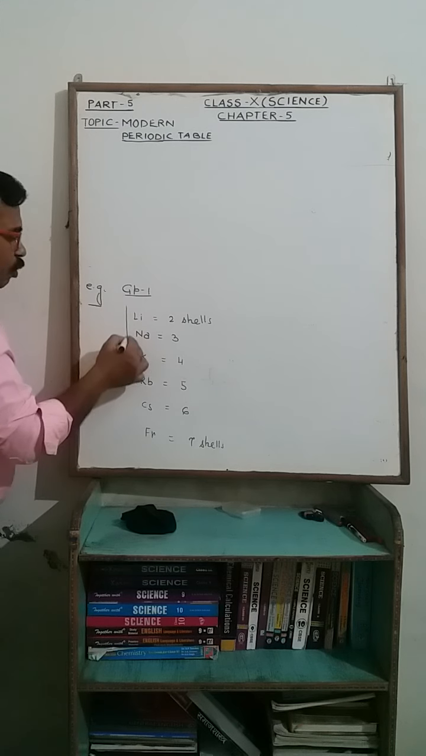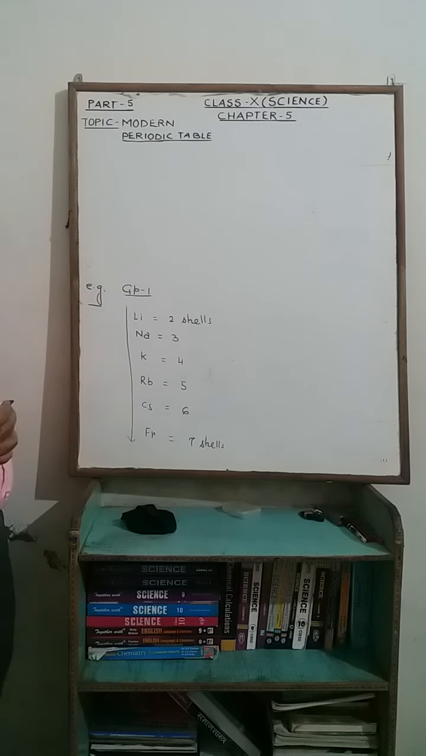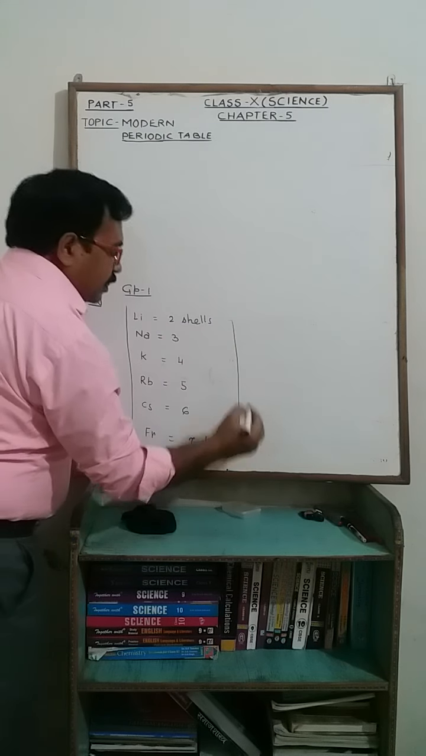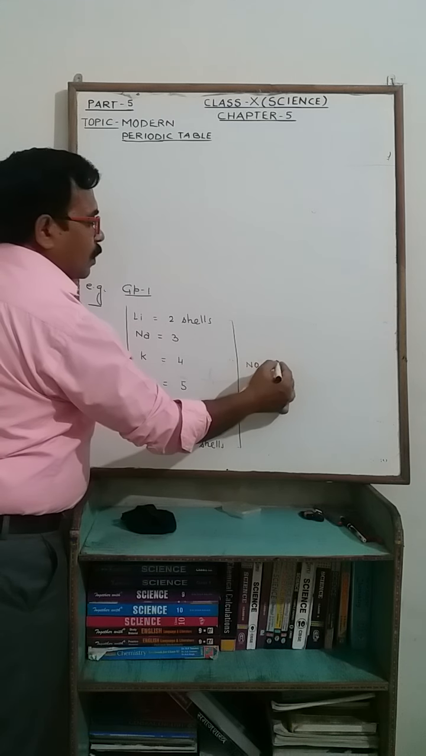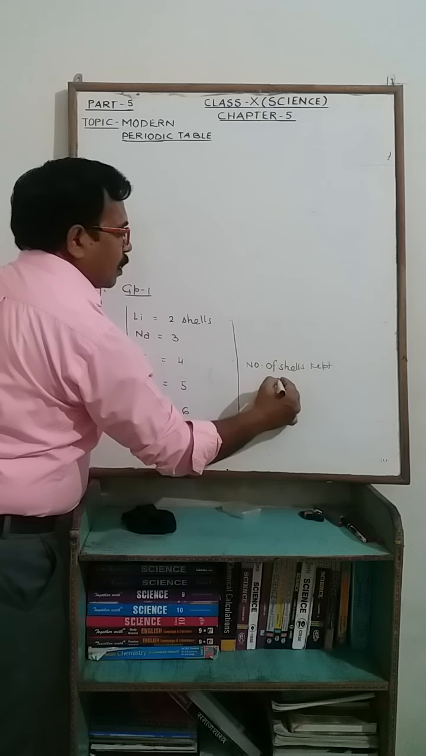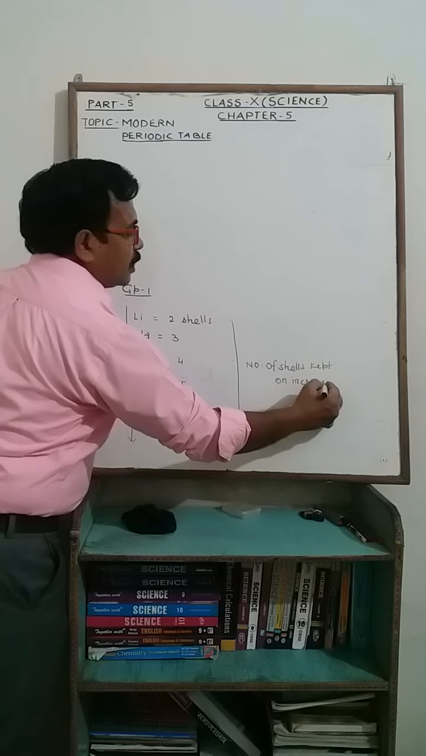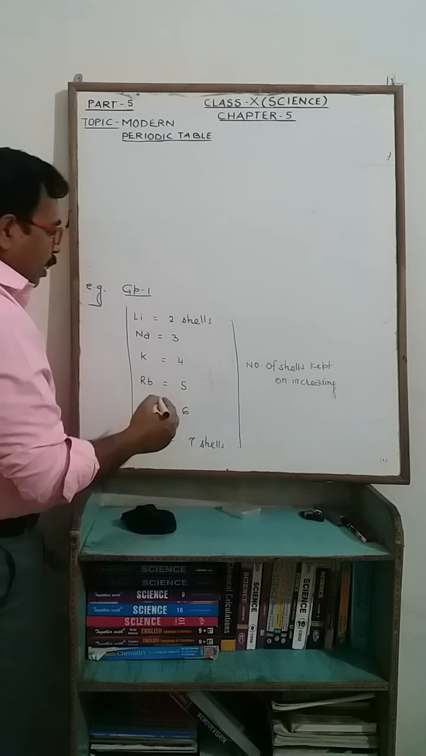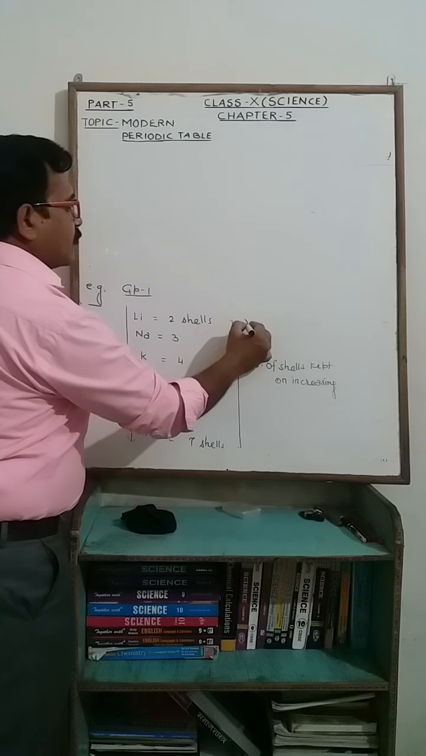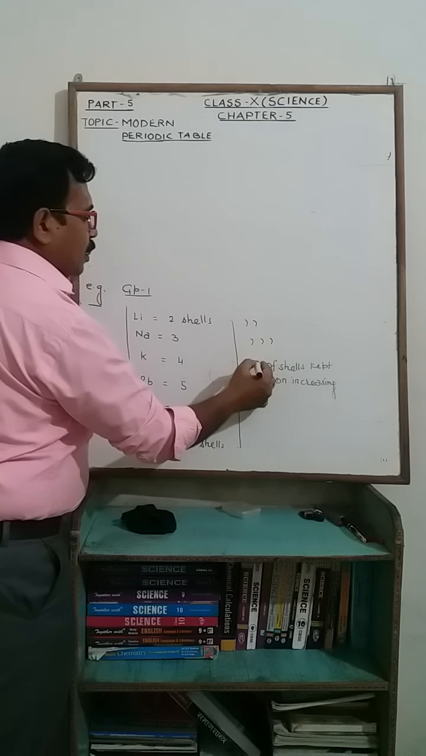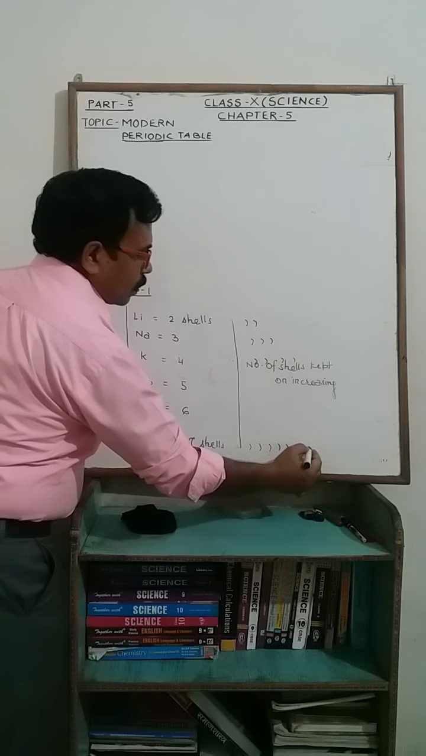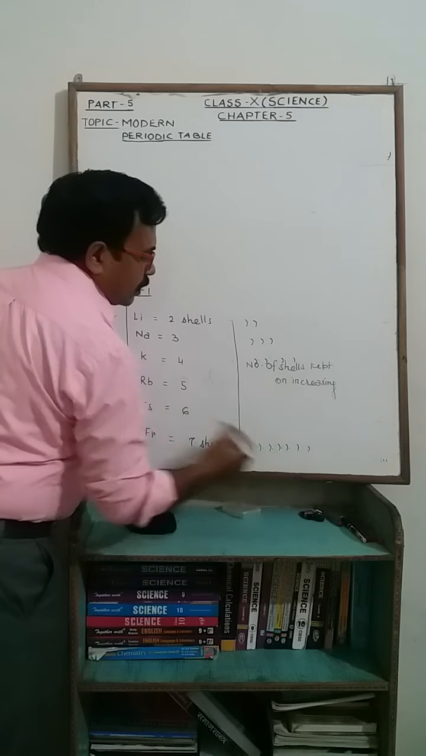So as we move from top to bottom in a particular group, the number of shells kept on increasing. Number of shells keeps increasing, and because these number of shells are increasing like this, 2, 3, 4, and look, 1, 2, 3, 4, 5, 6 and 7 shells.